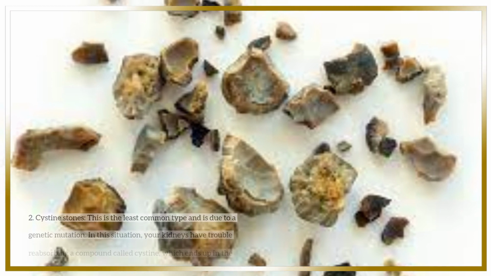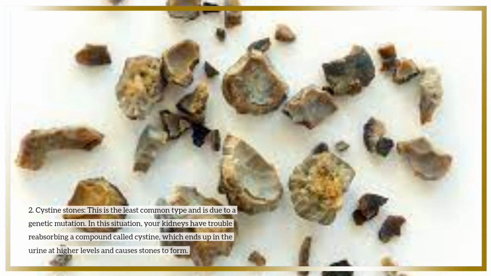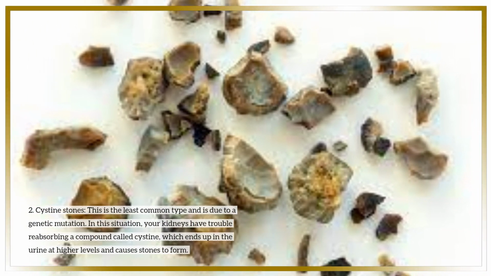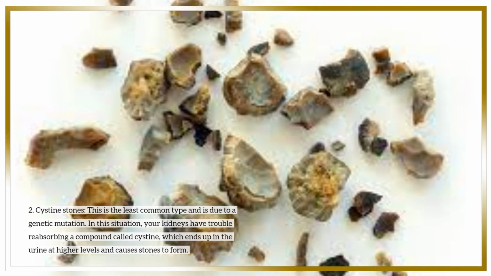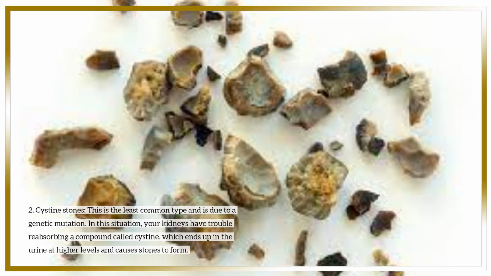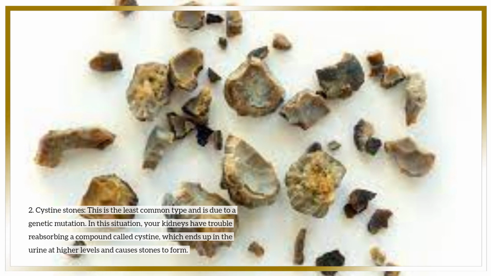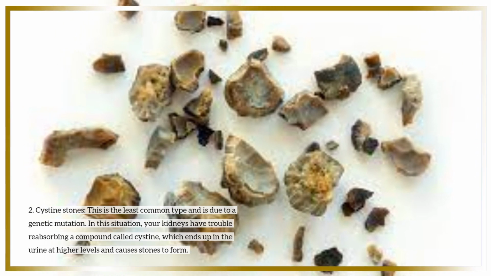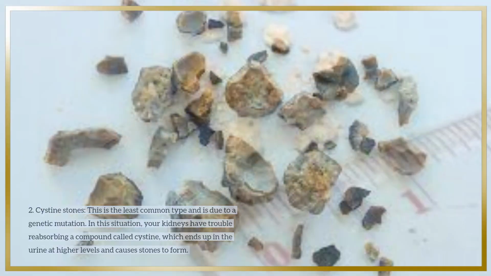2. Cystine stones. This is the least common type and is due to a genetic mutation. In this situation, your kidneys have trouble reabsorbing a compound called cystine, which ends up in the urine at higher levels and causes stones to form.